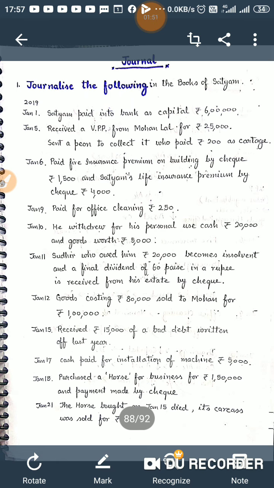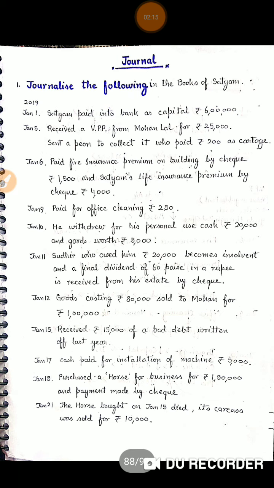For capital, if there is an increase in capital, it should be credited. Decrease in capital should be debited. For expenses, increase in expenses should be debited. Decrease in expenses should be credited. For income or revenue, increase in revenue should be credited and decrease in revenue should be debited. For liabilities, increase in liability should be credited and decrease in liability should be debited. This is all about the modern rule we have discussed earlier.